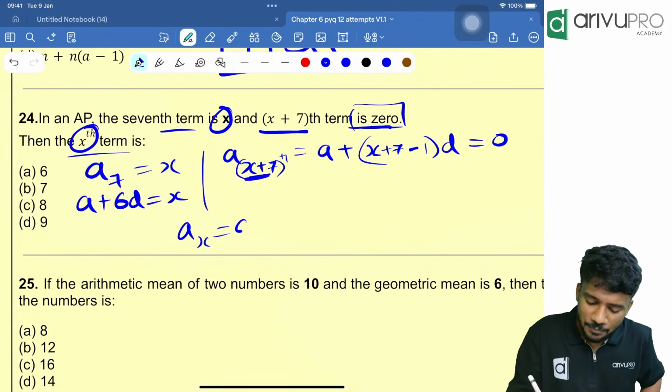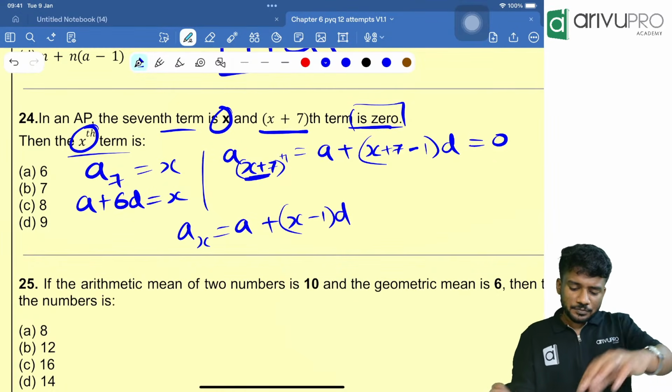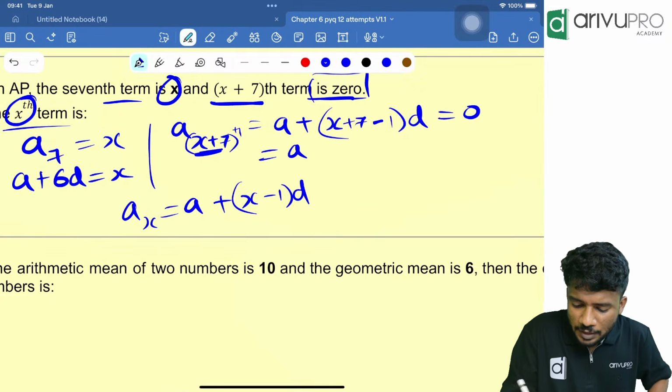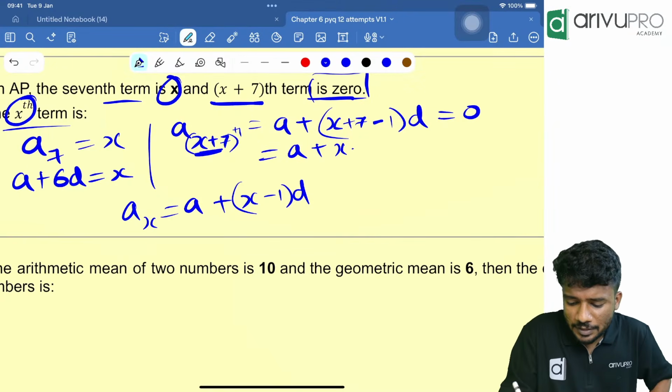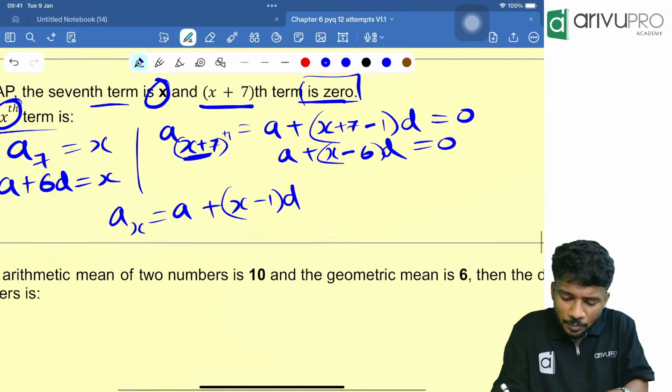Ax is what? A plus x minus 1 into D. People, now use your calculations over here, which is nothing but A plus x plus 7 minus 1 is how much? 6. That means x plus 6 into D, which is equal to 0. I'll open the bracket.